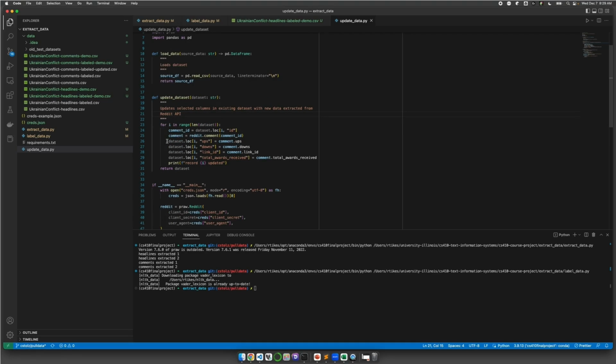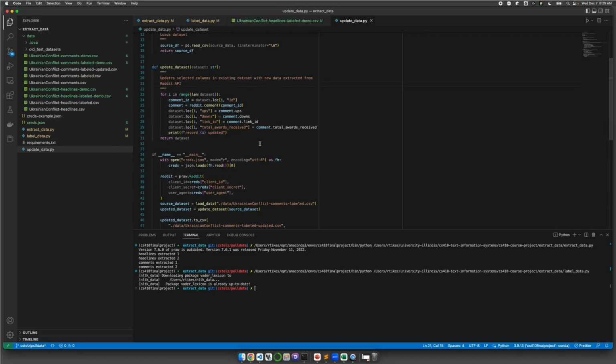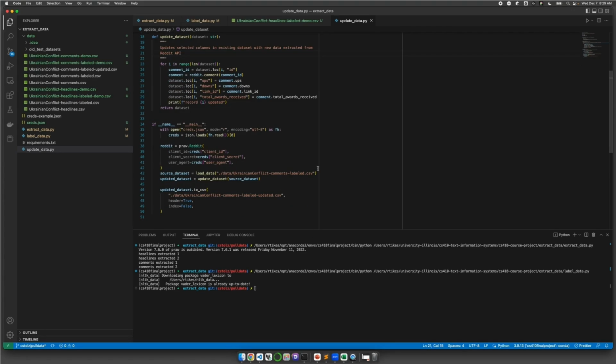And so at the very end, once we pulled all of our records over our daily extracts, we went and updated the data set with this one that says labeled comments updated. And that gave us the number of ups and some other metrics, downs, and total rewards received, and the link ID to be able to join that back to the headline that it was made from. And that's the demo of the data pipeline. Thank you.